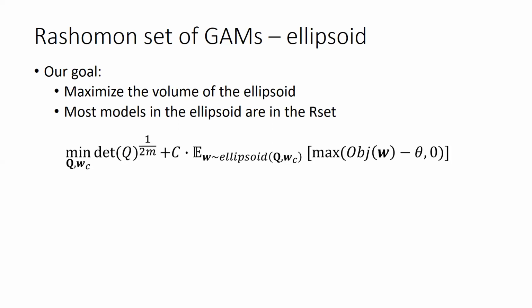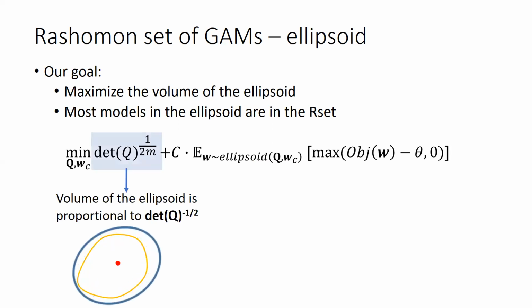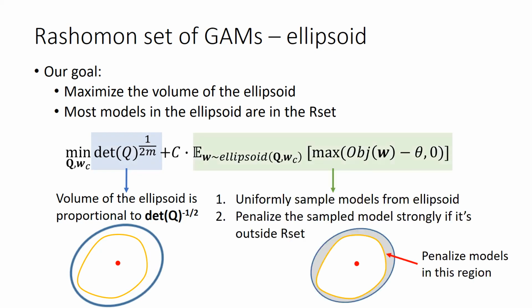The goal is encoded into an optimization problem. The first term represents the inverse of the volume. Minimizing it is maximizing the volume. In the second term, we uniformly sample models from the ellipsoid and penalize strongly when the sampled model is outside the Rashomon set. And we solve this problem by gradient descent.